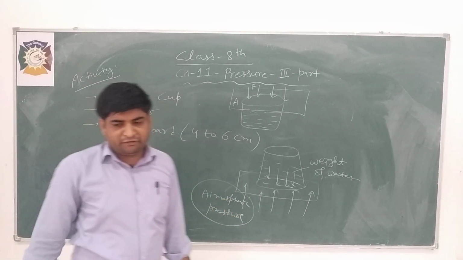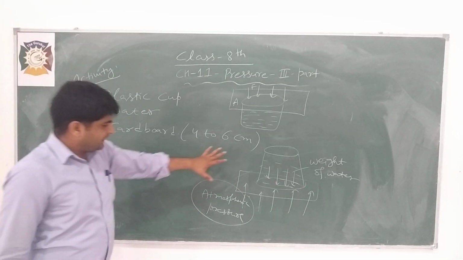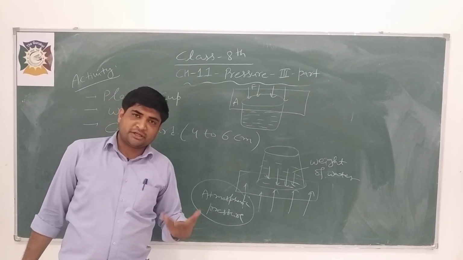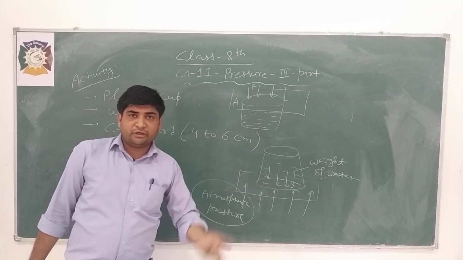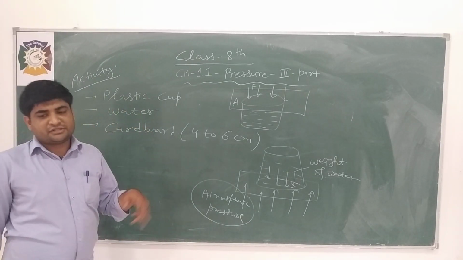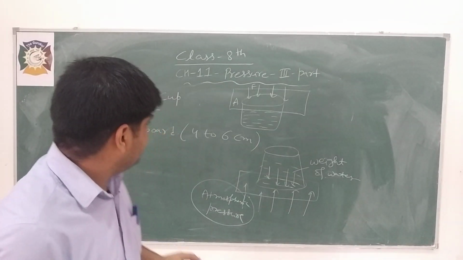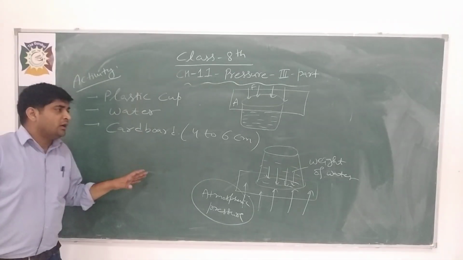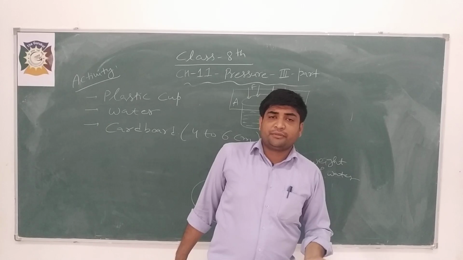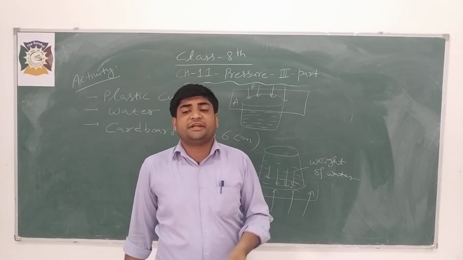So this is a very simple activity you can do, by which we can understand what atmospheric pressure is, what the unit of pressure is, what the value of atmospheric pressure is, and by which device we can measure it, along with the rubber sucker example and activities. Now, if we look at how atmospheric pressure changes, on which factor does atmospheric pressure depend?